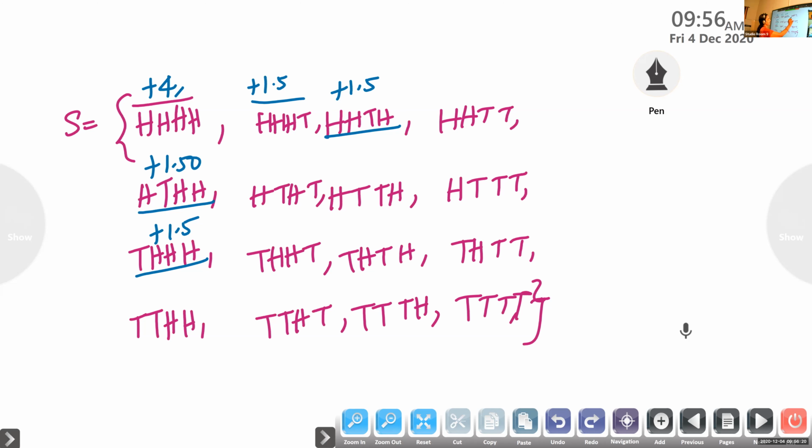Then look at the next case. 2 head, 2 tail. 1 head, you will get 1 rupee. 1 tail means you will lose 1 rupee 50 paise. So 2 heads are there and 2 tails are there. So what is the amount you will get?